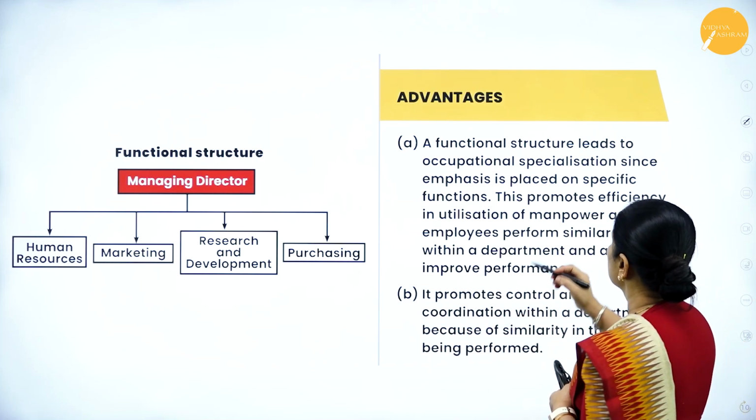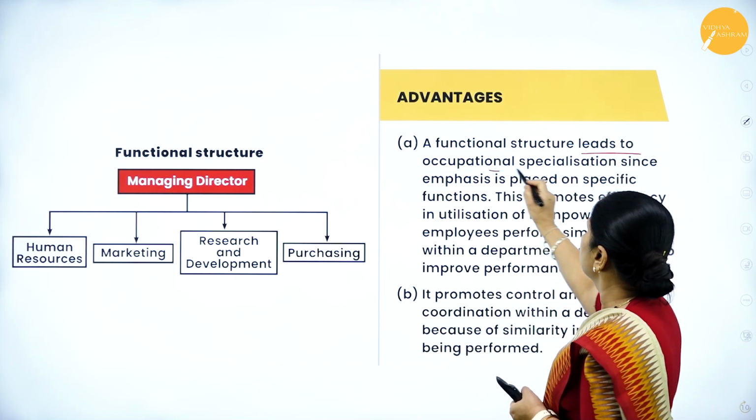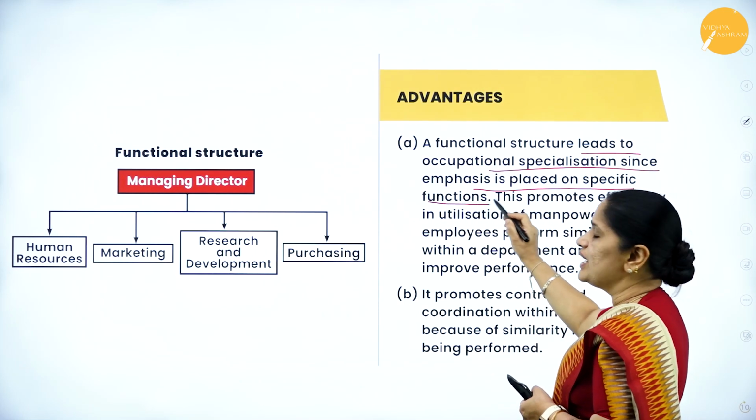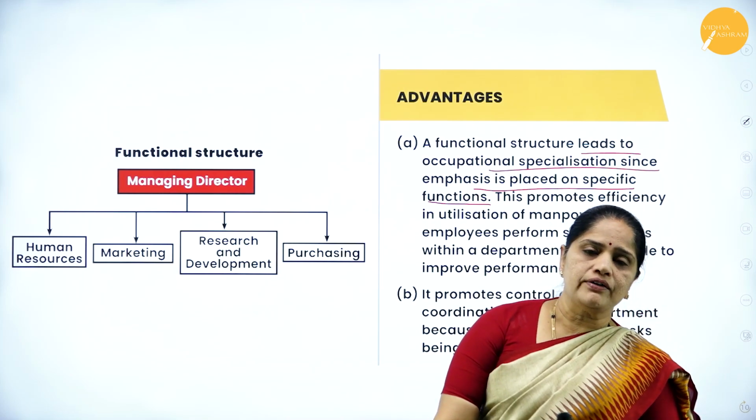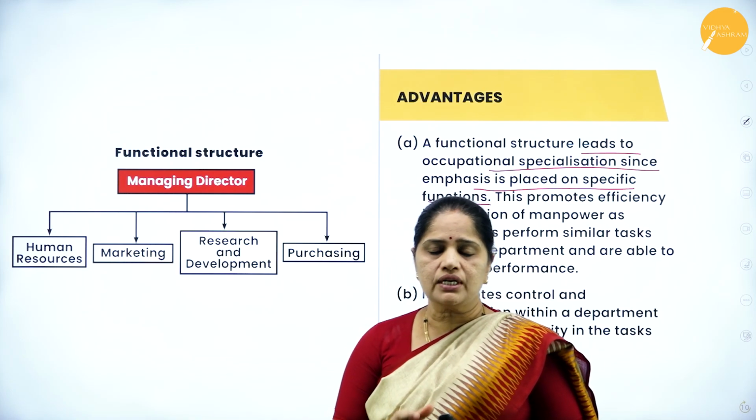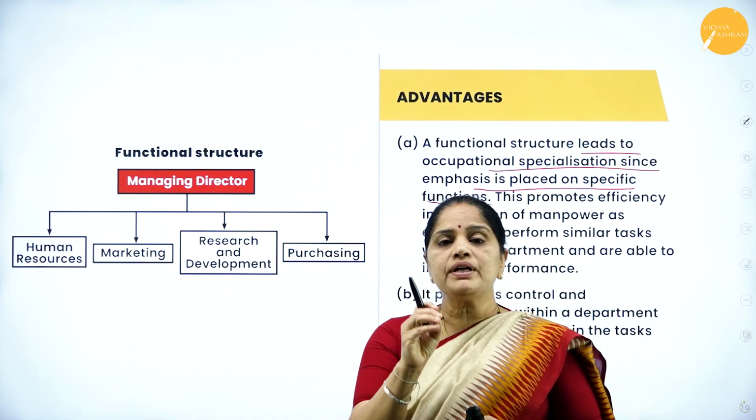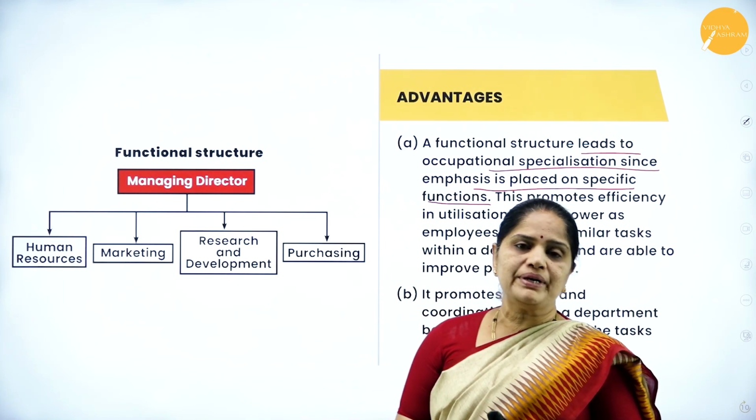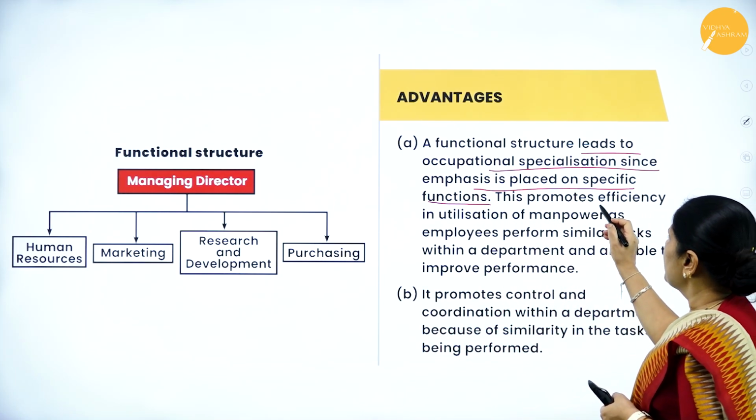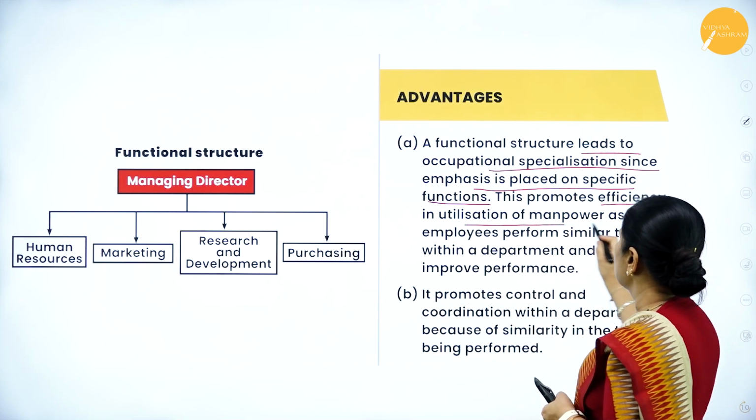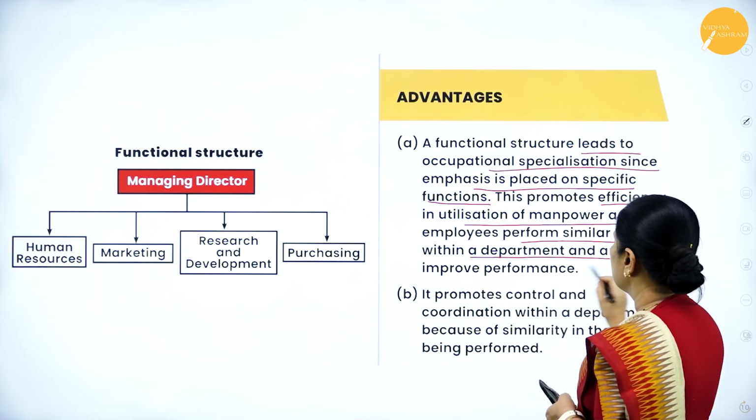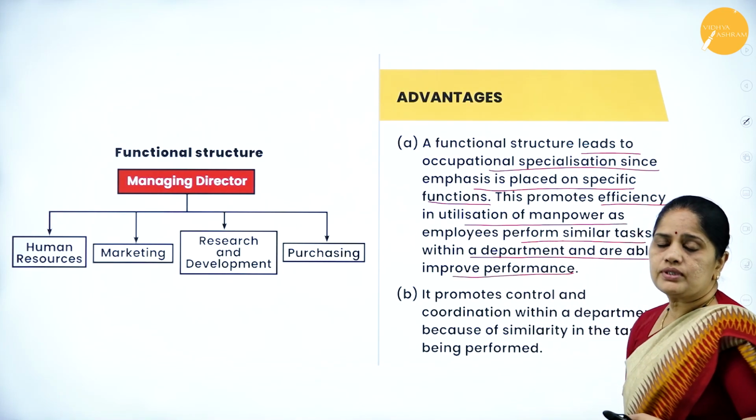Then next, let us see the advantages of having a functional structure. A functional structure leads to occupational specialization since the emphasis is placed on specific functions. There is more emphasis on specialization because there will be people engaged in doing the same particular job, so they will be specialists in that job. This promotes efficiency in utilization of manpower as employees perform similar tasks within the department and are able to improve their performance.